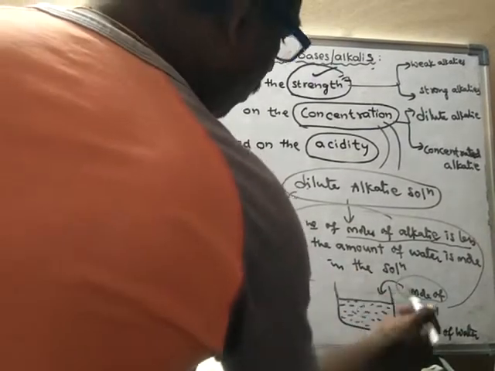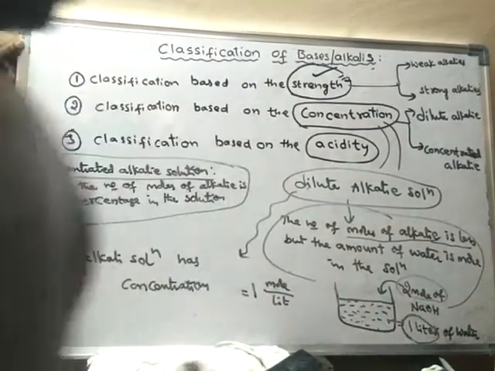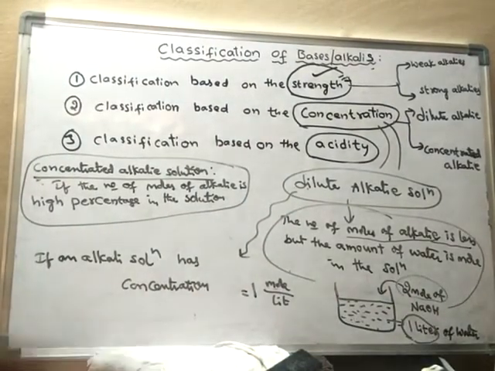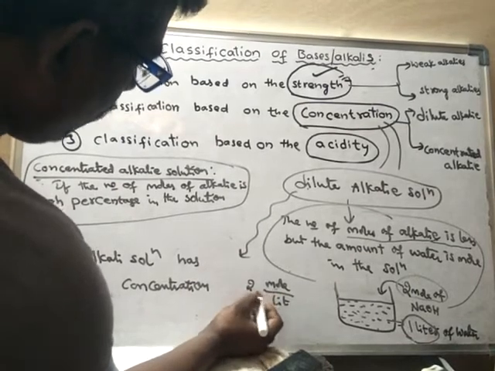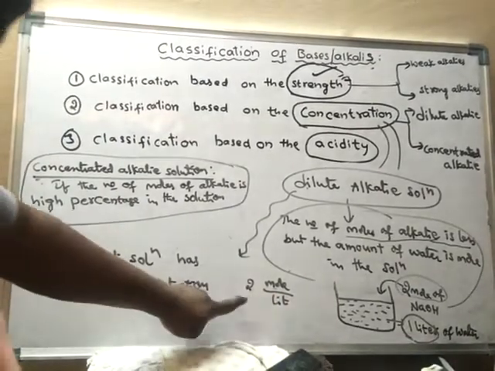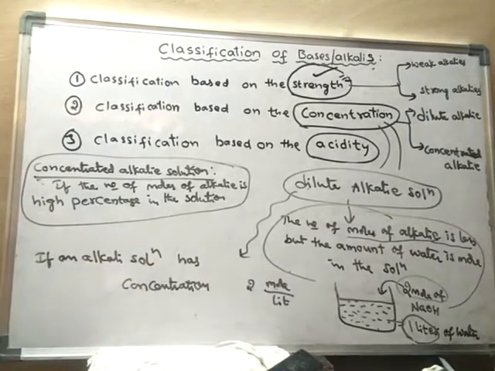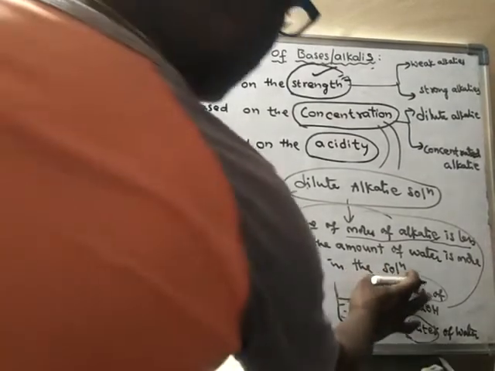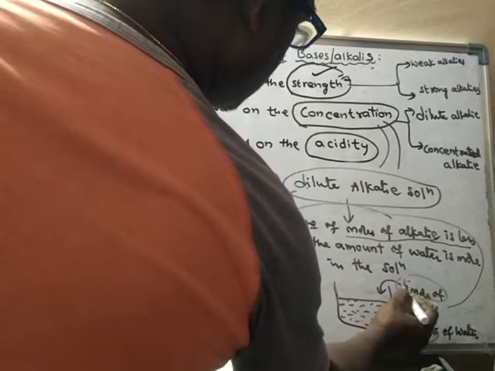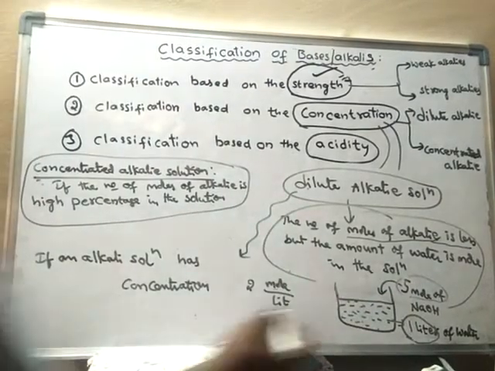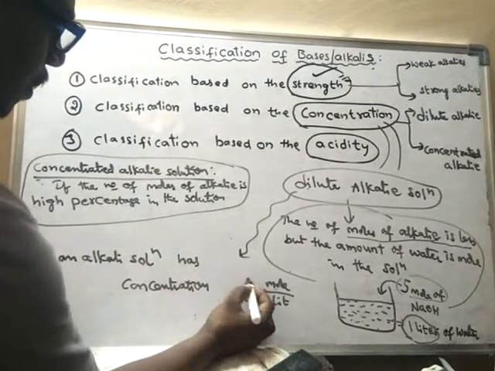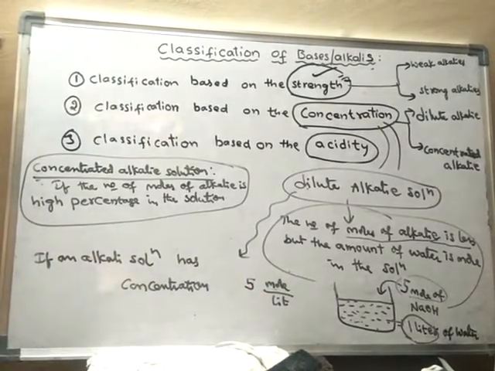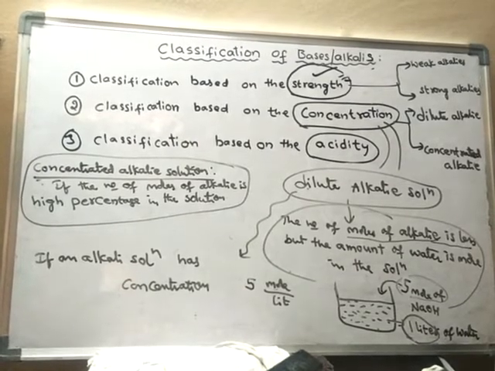Suppose if I add 2 moles of NaOH in 1 liter of solution, the concentration is 2 moles per liter. If I add 5 moles of NaOH in 1 liter of water, the concentration is 5 moles per liter.